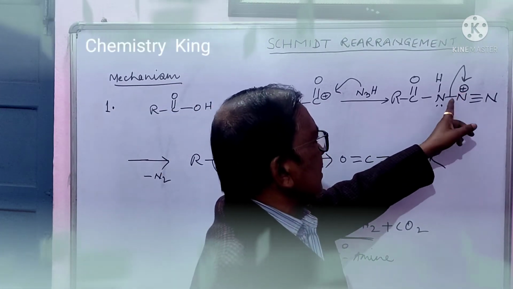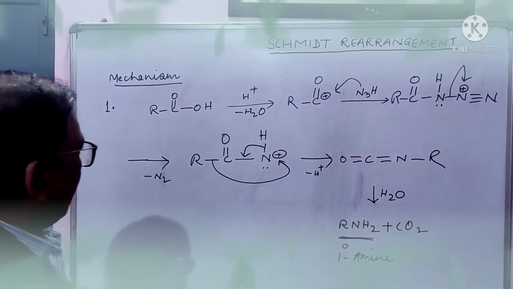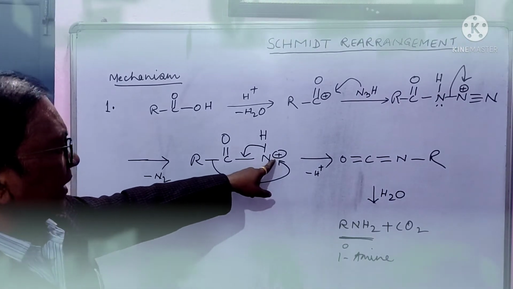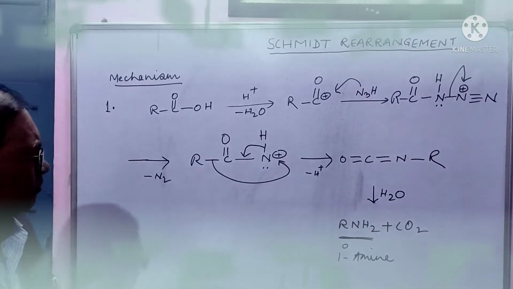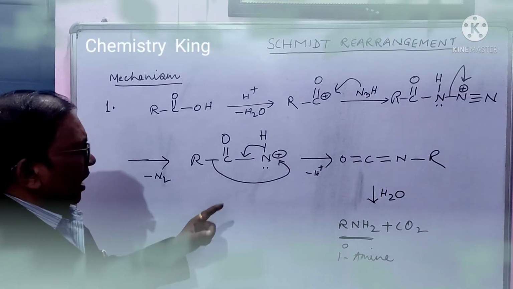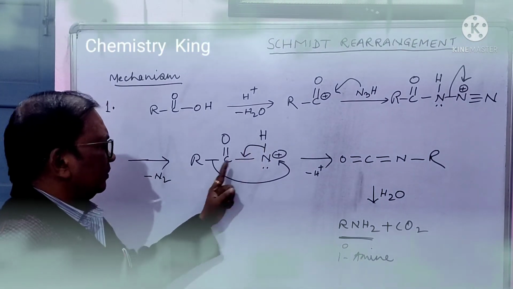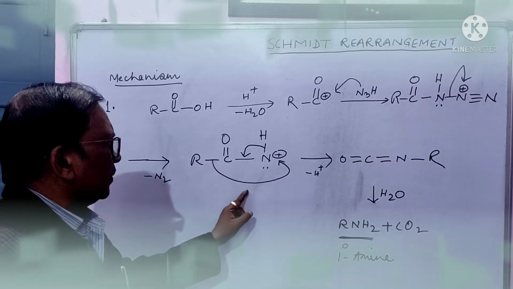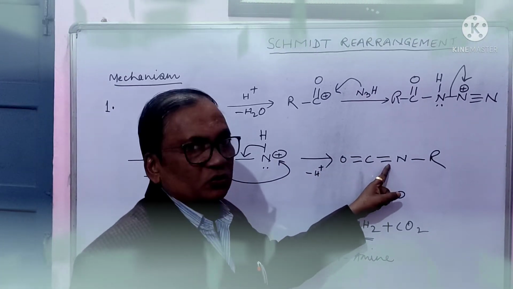Due to this positive charge, this bond will break in this fashion, leading to this positive charge at nitrogen, and so it is an electron deficient species. So this bond will shift in this fashion, and this alkyl group with this bond will migrate from here to here, leading to this.